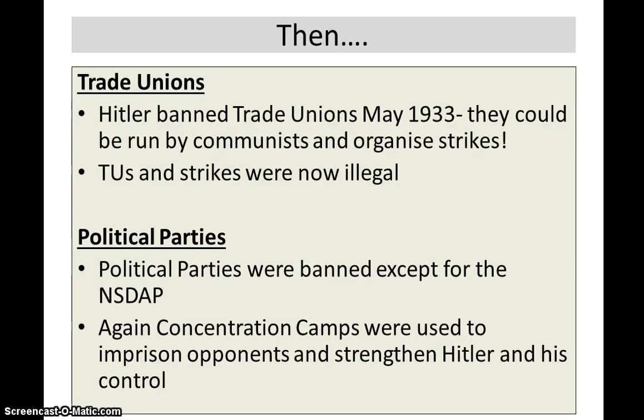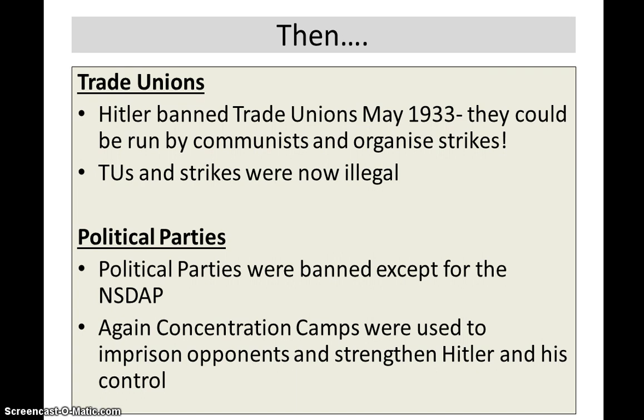This law was critical because it meant he could start to make change. He could pass his own laws. So, the next stage of action is he banned the trade unions in May 1933. The reason why he wanted to get rid of the trade unions is they were heavily connected to communism, and they could organise strikes. They were leaders of the working classes. They would fight for better rights and deals and conditions for the workers, and they could organise strikes.